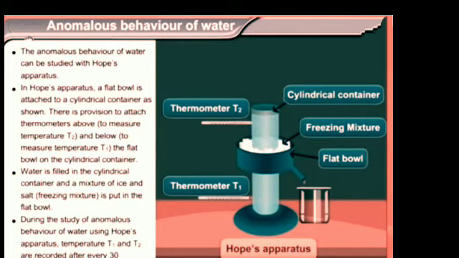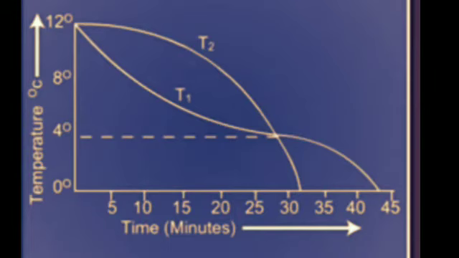During the study of anomalous behavior of water using Hope's apparatus, temperatures T2 and T1 are recorded every 30 seconds. The temperatures are plotted on the y-axis and the time in minutes on the x-axis. The graph is shown in the diagram. The graph shows that initially both temperatures T1 and T2 are identical.